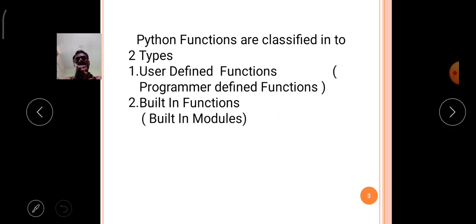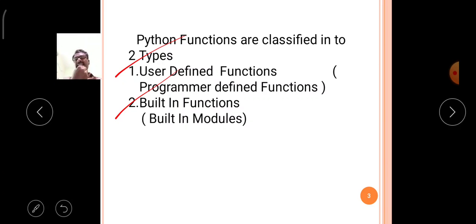The Python functions are classified into majorly two types. Number one, user defined functions. Number two, built-in functions. The user defined functions are also called programmer defined functions. That means according to the requirement, the programmer can construct the functions. That type of functions are called user defined functions or programmer defined functions.